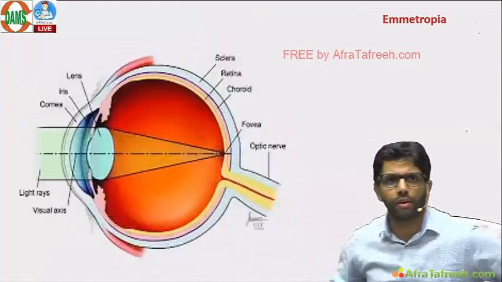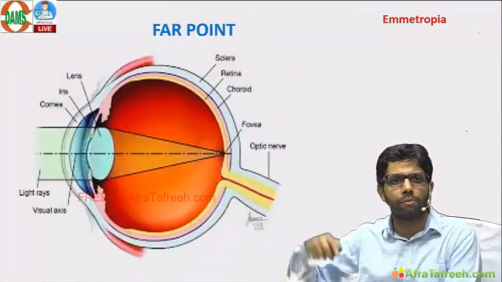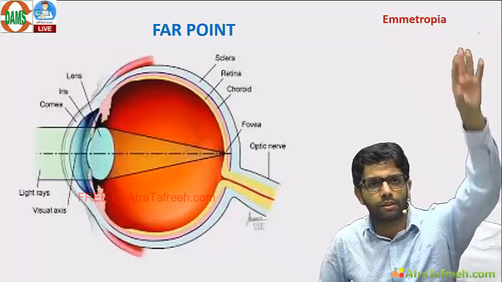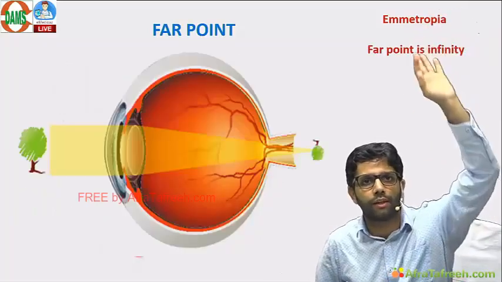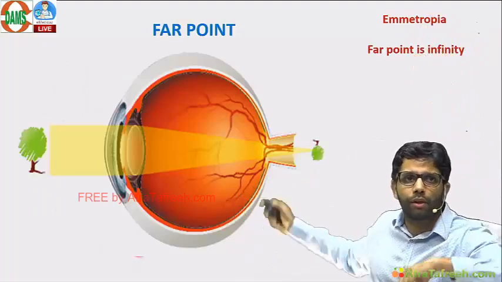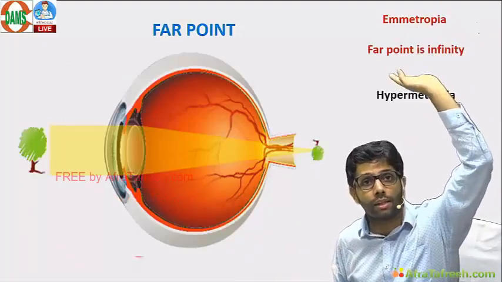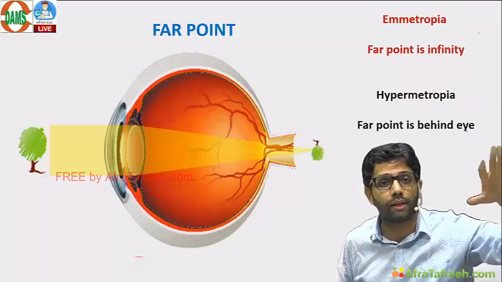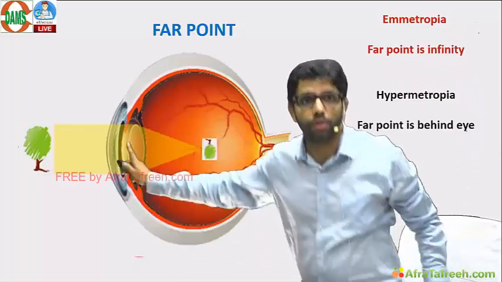Quick questions. This is emmetropia. What is the far point of emmetropia? It can see till infinity. Far point is infinity. Hypermetropia: far point infinity to infinity, imaginary. Imaginary questions are not asked. Behind the eye. Myopia question will be asked. Myopia is in front of the eye.